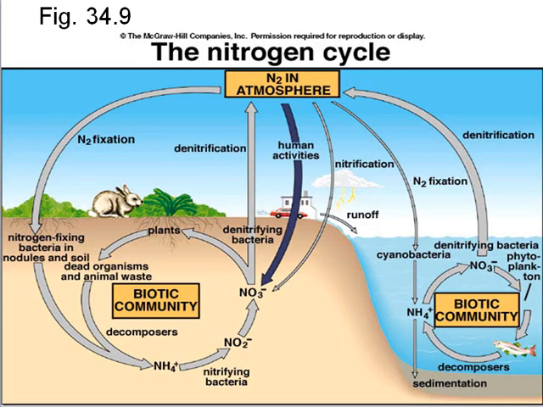There's a tremendous amount of nitrogen in the atmosphere in the form of nitrogen gas. In this form, the nitrogen is completely unavailable to plants. In a process called nitrogen fixation, nitrogen-fixing bacteria make nitrogen available. Humans also add large amounts of nitrogen to the ecosystems in the form of fertilizer.